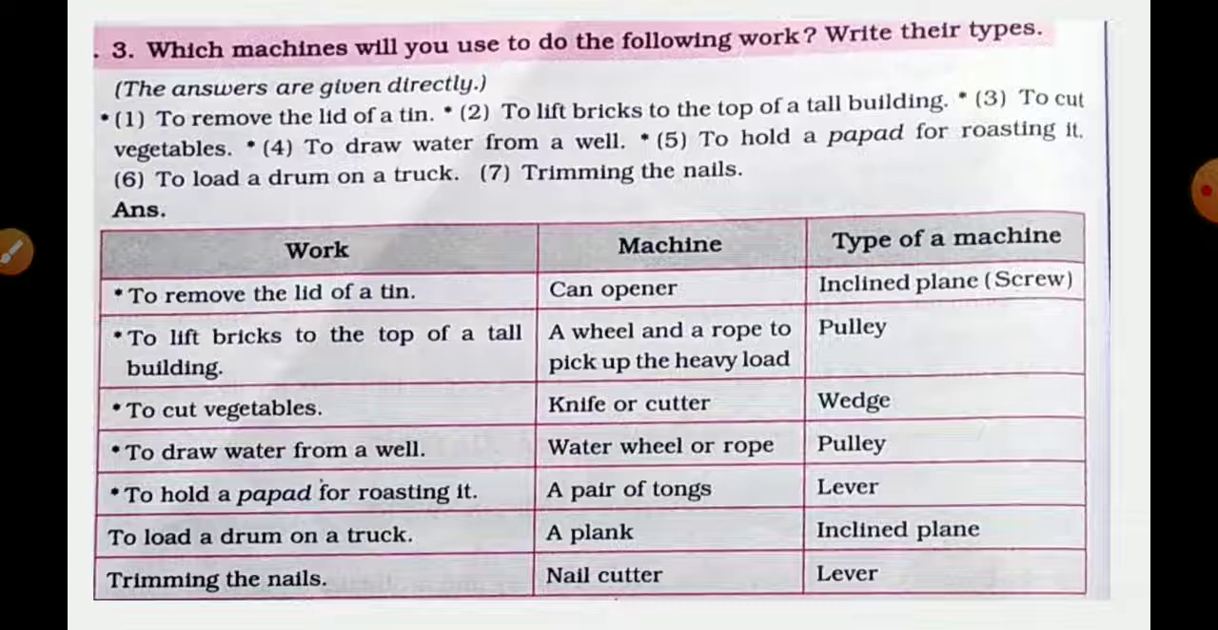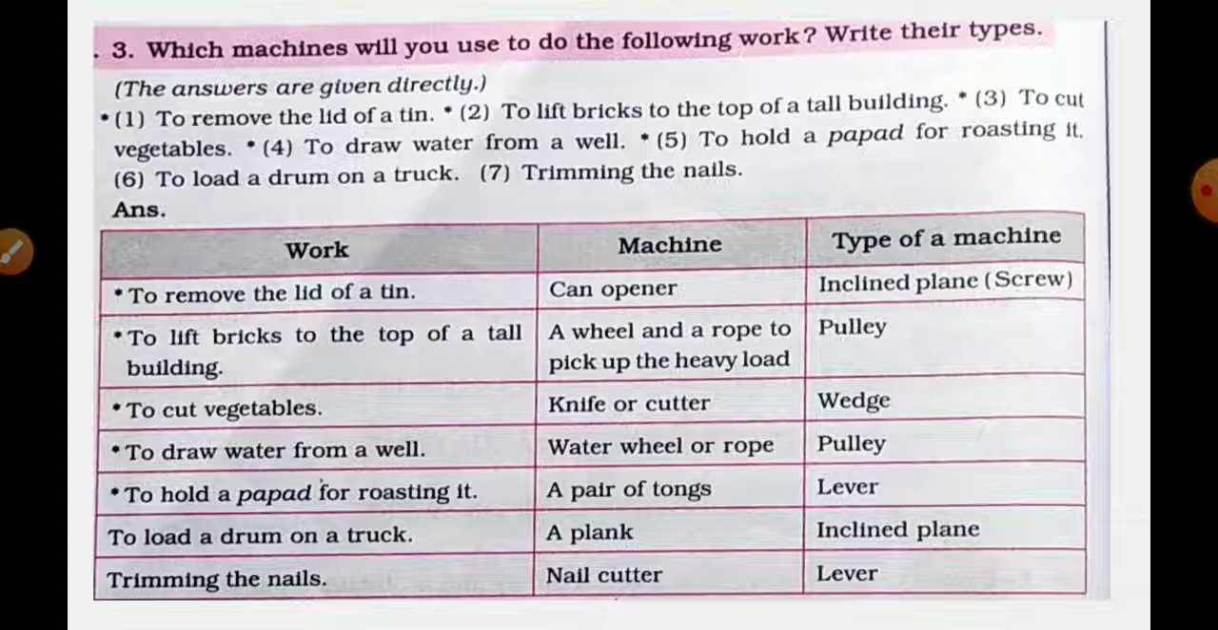And then, to lift bricks to the top of a tall building. What is the machine used to lift? A wheel and a rope to pick up the heavy load. What is the type of that machine? That is a pulley.